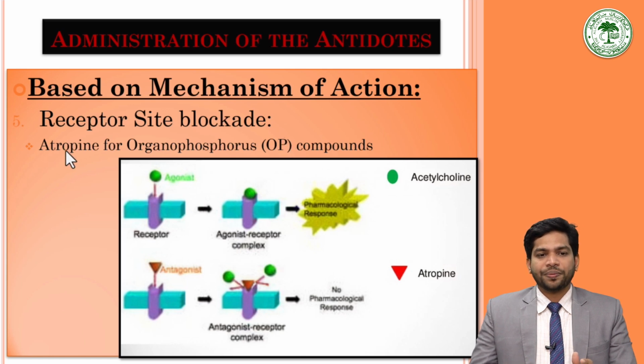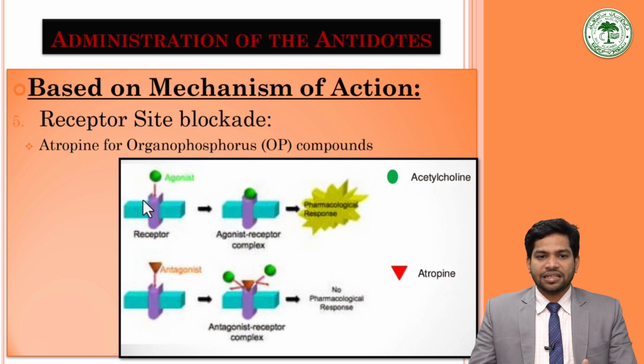For example, atropine is an anticholinergic drug and organophosphorus compounds are cholinergic. Organophosphorus compounds act on the cholinergic receptors, that is M1, M2, M3, NN, NM receptors, whereas atropine binds to these receptors causing antagonism, so there is no effect of the organophosphorus compound. With the help of this, the effect of organophosphorus on the body gets reduced.